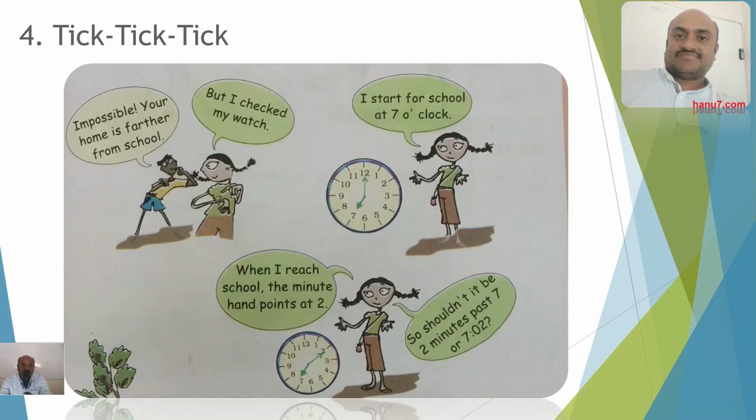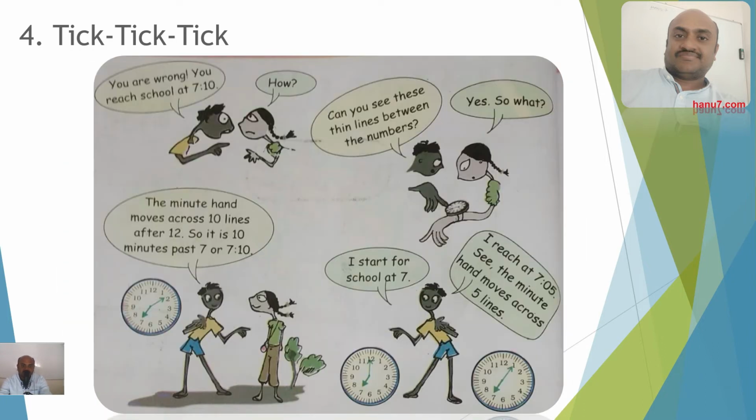So in this way you have to calculate the time. He is explaining to that girl. Okay, so it is not 7:02, it is 7:10 he is telling. I start at 7, I reach at 7:05. So my clock shows like this. He is telling that the clock for 7:05 is like this, and for her the clock is like this, because she arrives 5 minutes after this boy reaches the school.